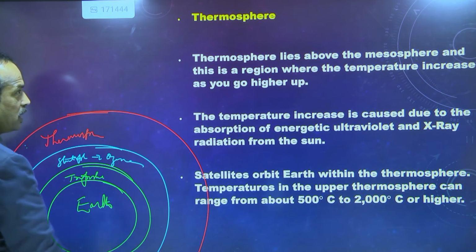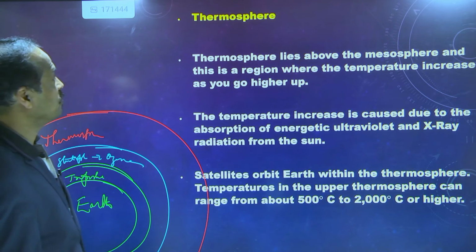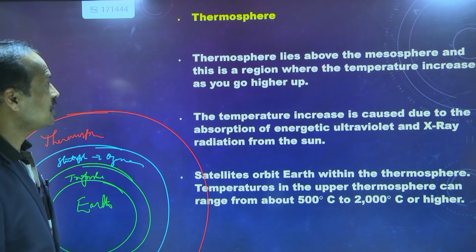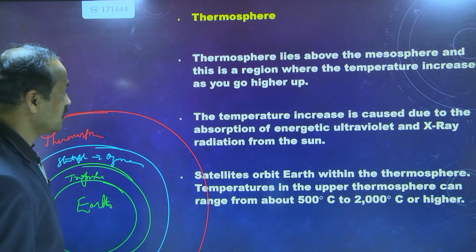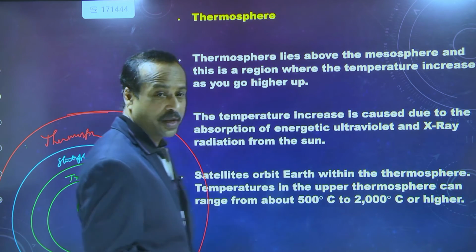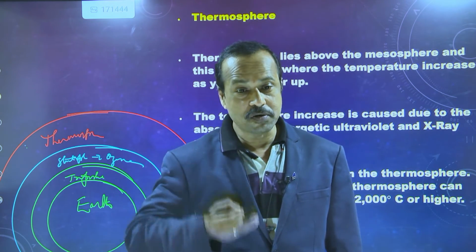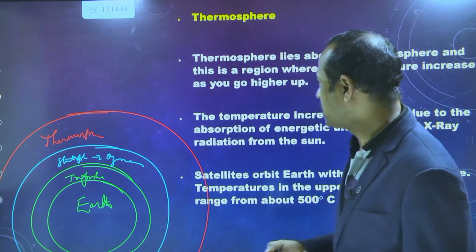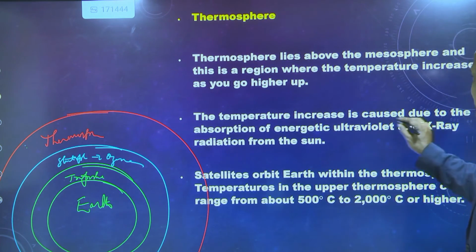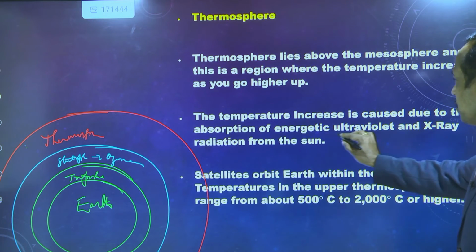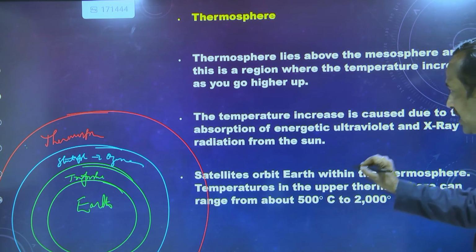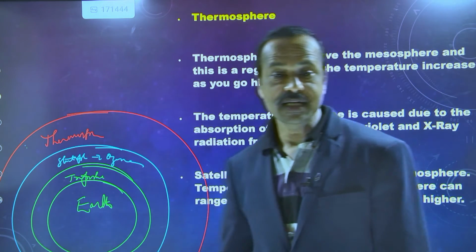So the thermosphere rises above the mesosphere. There is a region above where the temperature increases as we go up. So as you are moving above the earth surface, the temperature increases. The temperature increase is caused by the absorption of energetic ultraviolet radiations and X radiation from the sun.